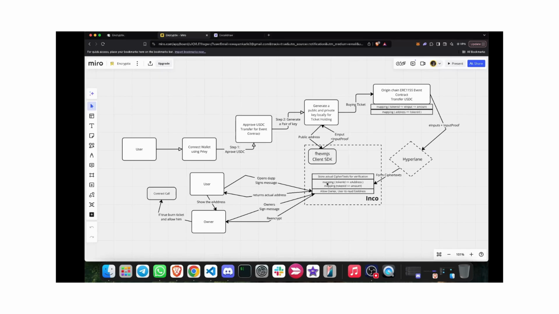So suppose that in that event the user wants some kind of lottery and raffle, the owner will be able to send these things or this lottery amount to the base contract over here, and the owner can again show that, okay, I hold this address, and transfer it to my main wallet in future. So it basically allows users to have a confidential on-chain solution end to end, and it also provides a very seamless UX for day-to-day Web2 users. We have recorded a demo in the next video, please do check it out.